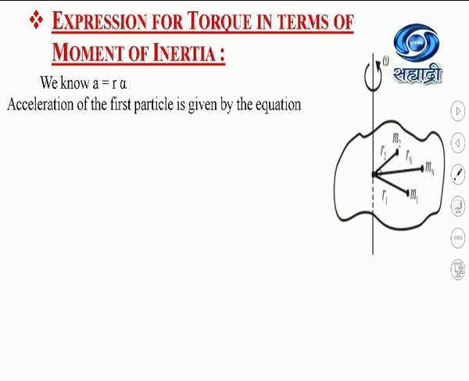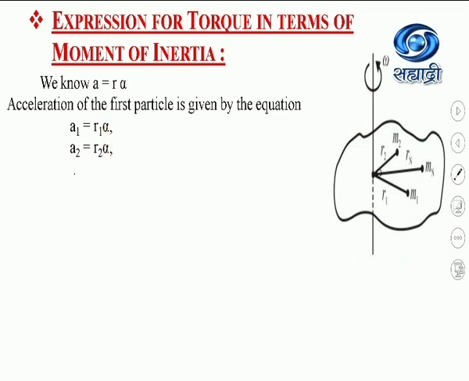So the acceleration of the first particle m1, which is at a distance of r1 from the axis of rotation, is given by a1 equal to r1 into alpha. Similarly, the linear acceleration of the second particle is r2 into alpha, because as omega is constant, this angular acceleration alpha will also be constant.